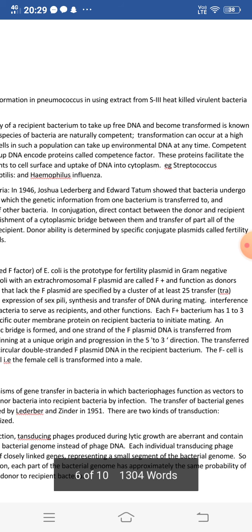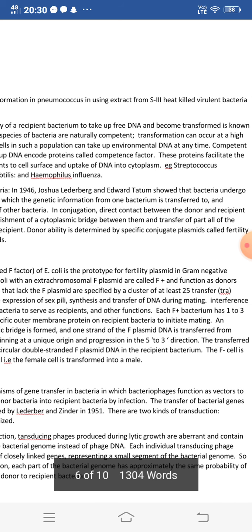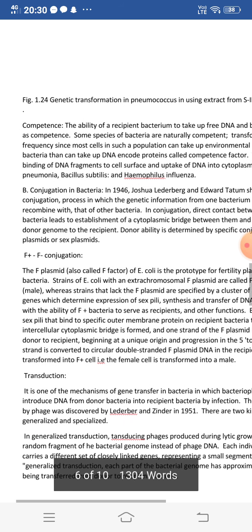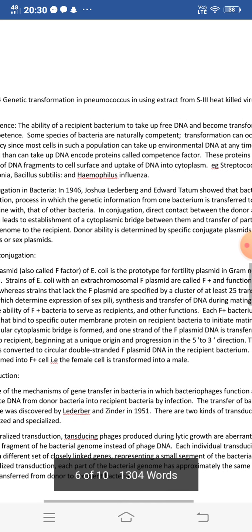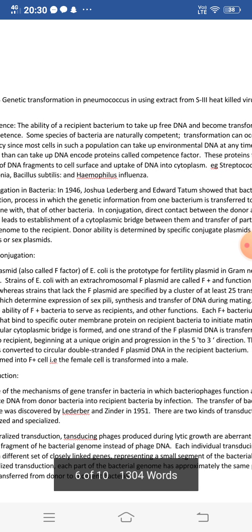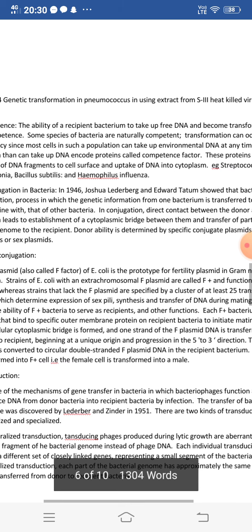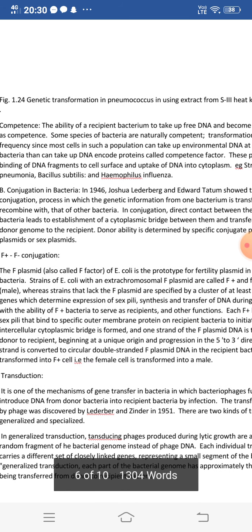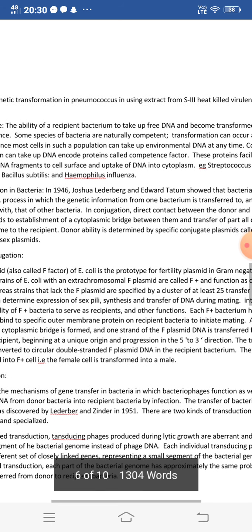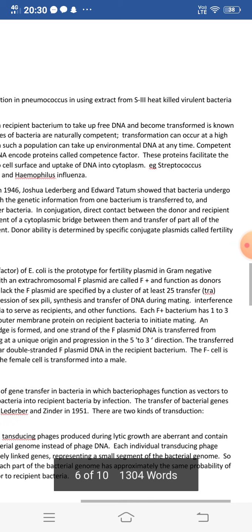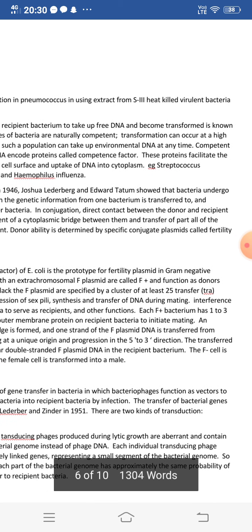So the F positive bacterium, which has the fertility factor or sex plasmid, is able to bind through its sex pili to the specific outer membrane protein on the recipient bacterial cell to initiate the mating process.